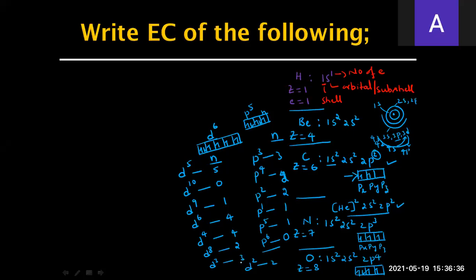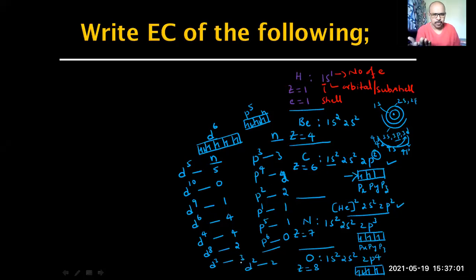Pranav, a little louder near the microphone. It says that a maximum of 2 electrons can be added in an orbital.